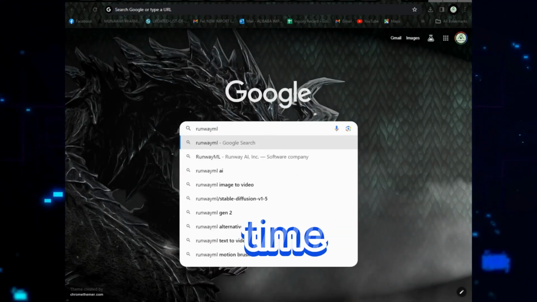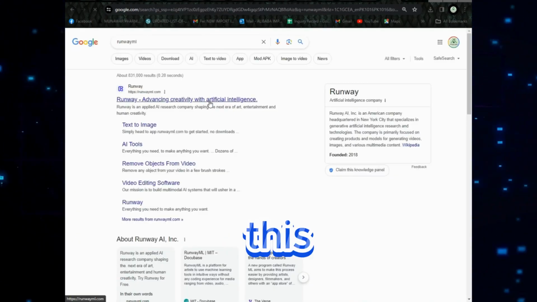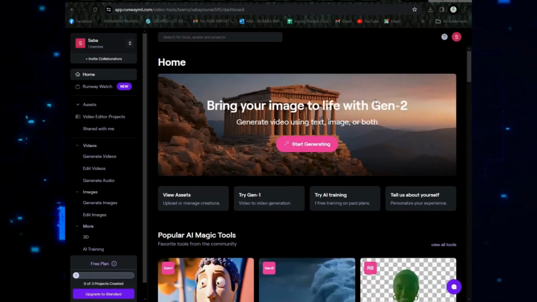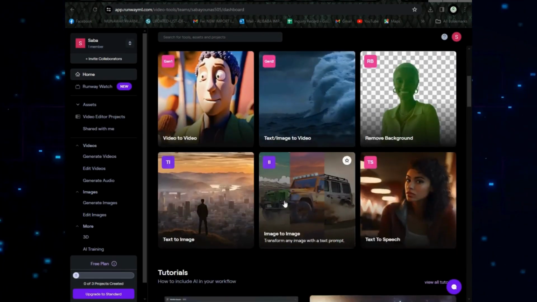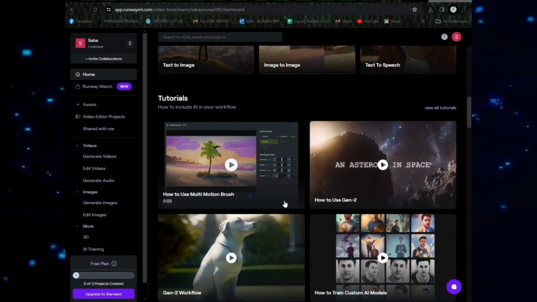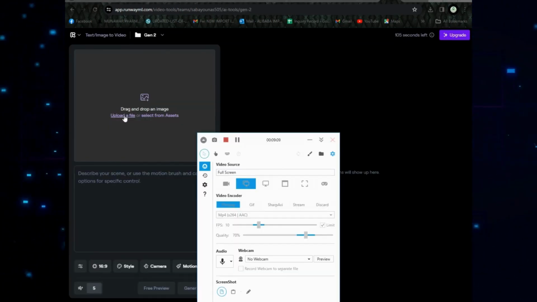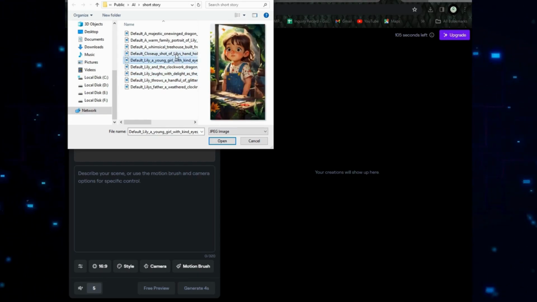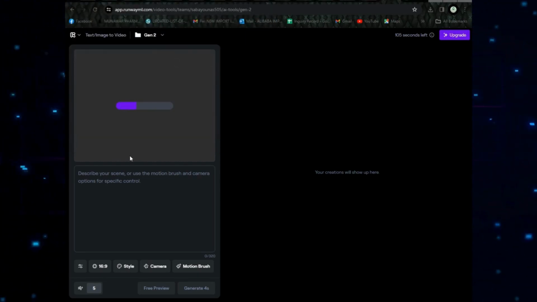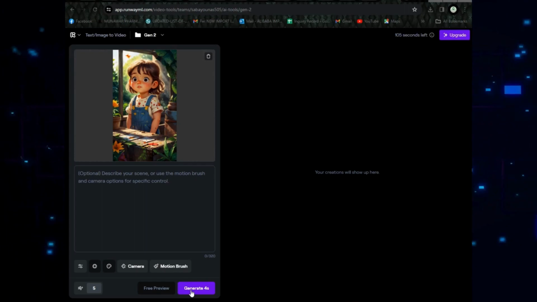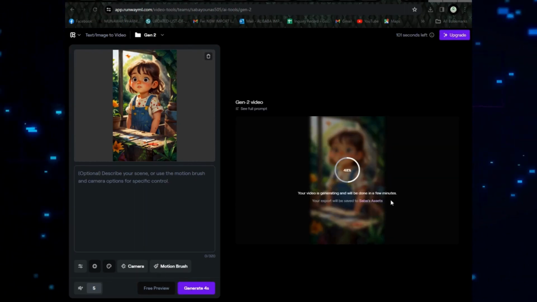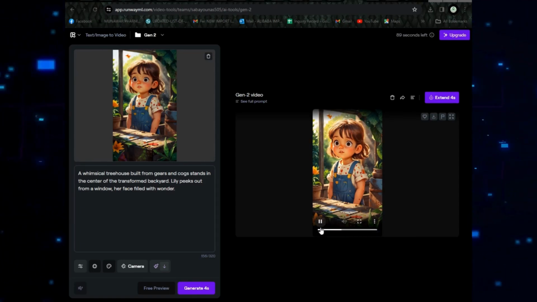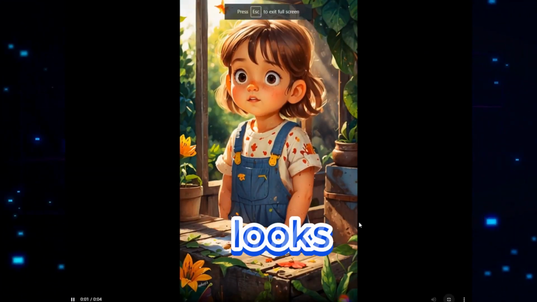Now, it's time to generate image to video. For this, I will use Runway ML. Open the link and click on try for free, then choose the image to video option from the dashboard. These are the example videos to create the video options. Alright, now all you have to do is upload all the images one by one that we generated from Leonardo and hit generate. We will generate a video up to 4 seconds, or if you want, you can also extend by clicking here.